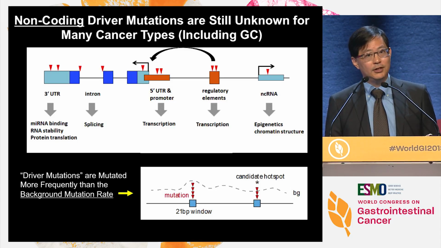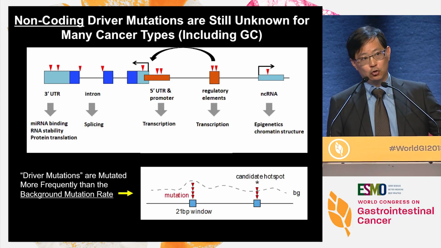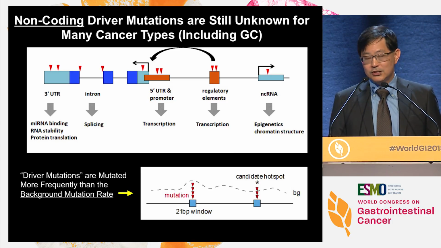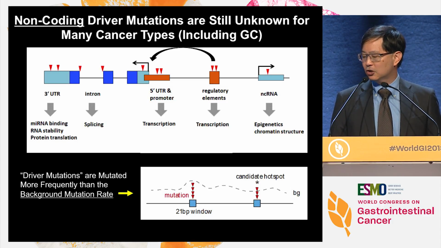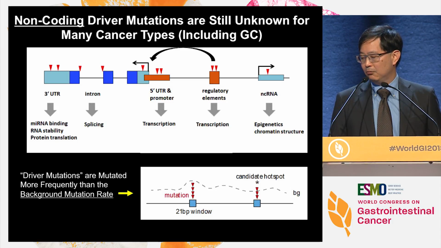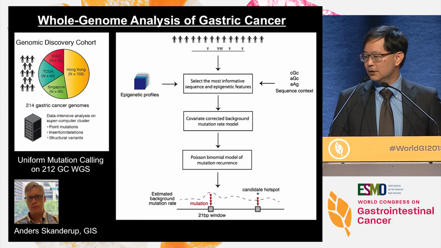The challenge with doing this for the whole genome is that the background mutation rate across the human genome, particularly in a cancer genome, varies drastically across the chromosome. It's influenced by replication timing, by changes in epigenetics, and by changes in sequence context. So what one needs is a very accurate background model across the entire genome, and a lot of samples with which we can challenge that background model to find the key driver mutations in the non-coding genome. So we've done that.